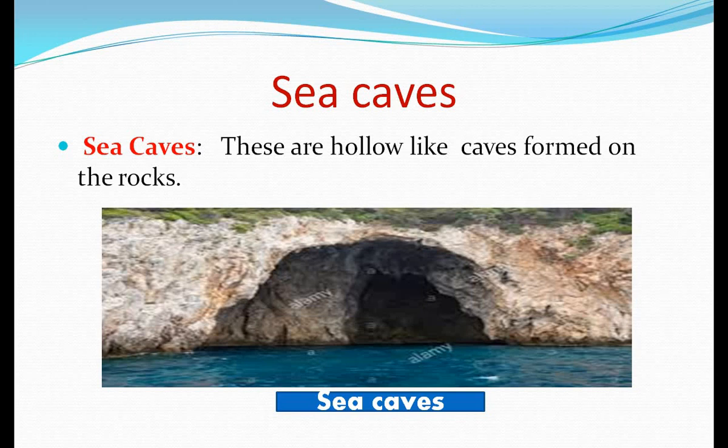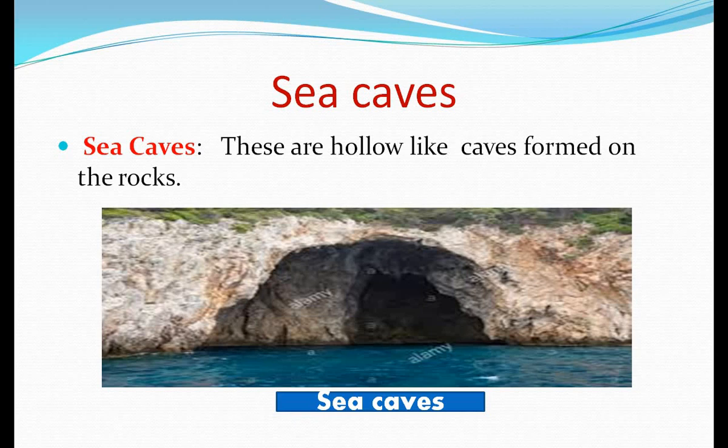As I told you about the sea cliff, it is the harder remaining part of the rocks along the coast of the sea. As we know, the movement of sea water, or the sea waves, is a continuous process. So when these sea waves continuously strike these rocks, first some cracks are formed in the rocks, meaning when the softer part of the rocks is removed, cracks are formed.